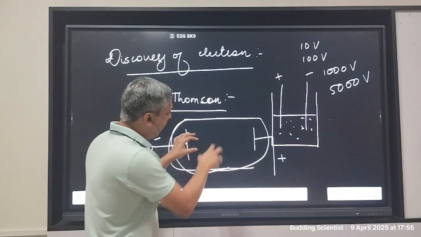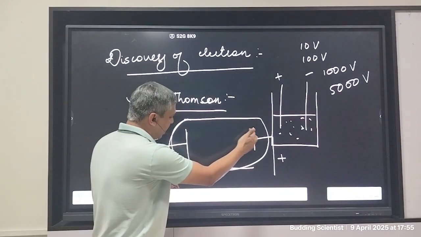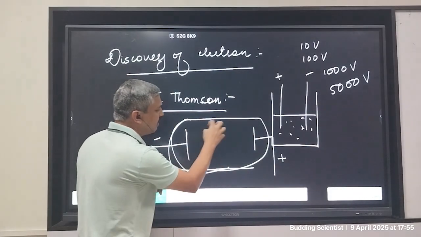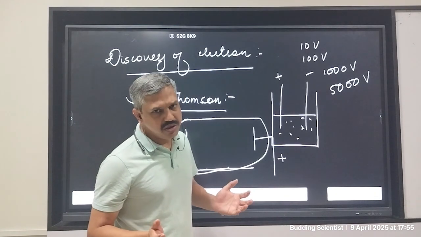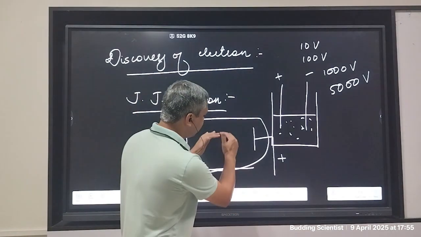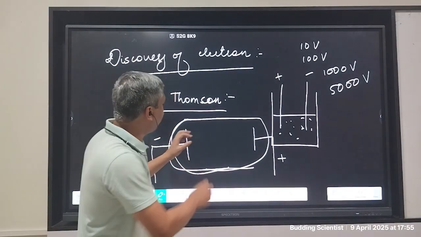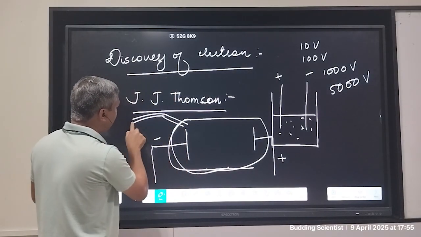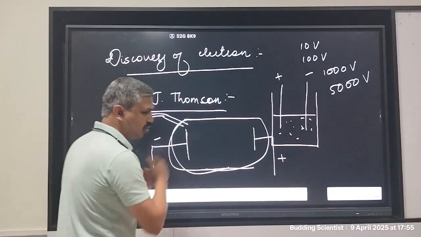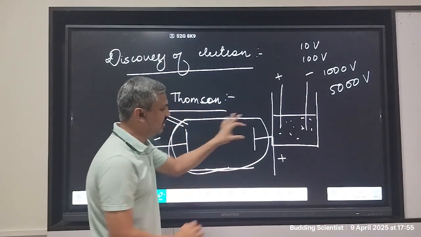So for current to be possible, the charges must reach here. And if the charges can reach here, that means there will be minimum or zero collisions. Zero collision is not possible, but you can minimize the collision. How can you minimize the collision? By making sure that you have some opening here, and there is a tube here which is sucking out the gas all the time. So you're reducing the pressure of the gas inside this tube.